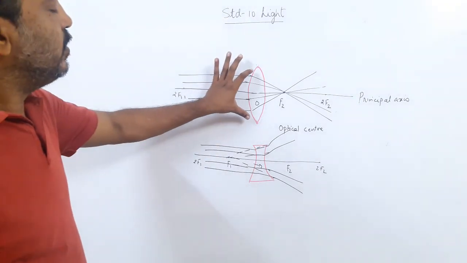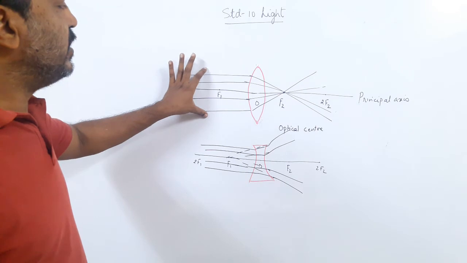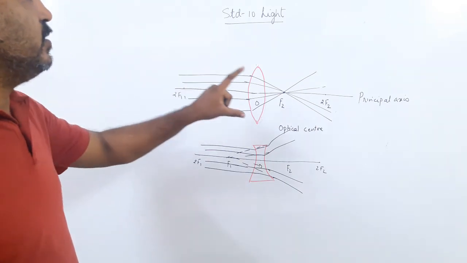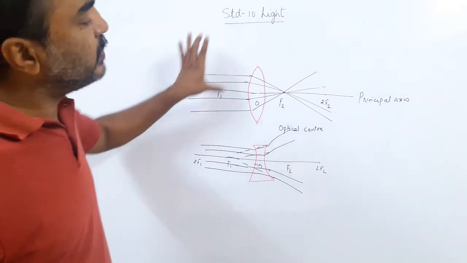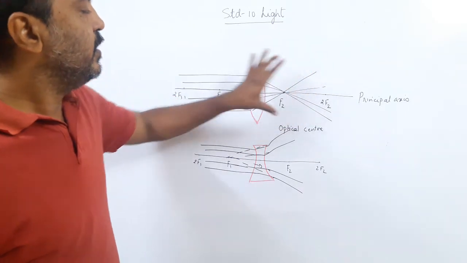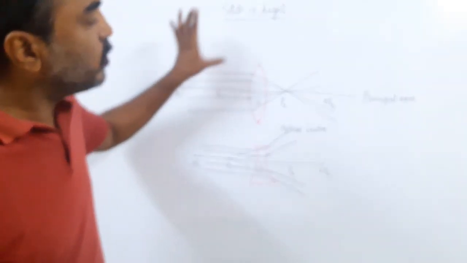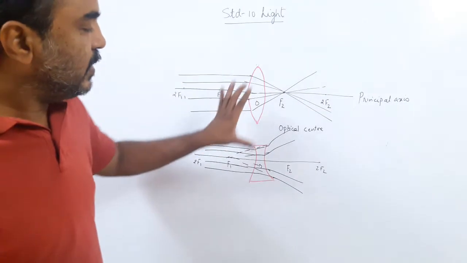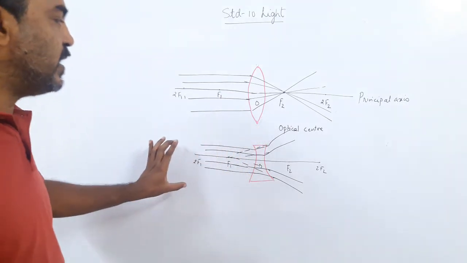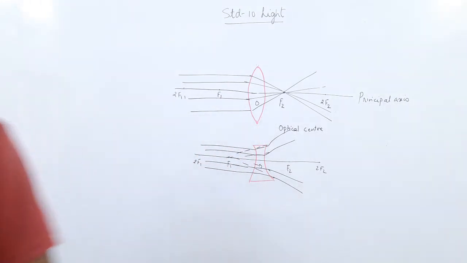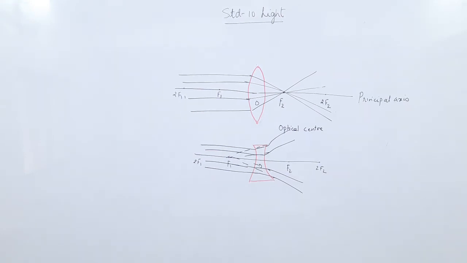In the mirror, when the image formed on the same side, it was real and inverted. In the case of the lens, the image forming on the other side is real and inverted. In the mirror, the image forming on the other side was virtual and erect. In the lens, the image formed on the same side is virtual and erect. So this is the basic idea of a convex lens and a concave lens.